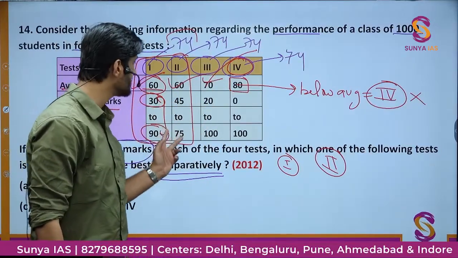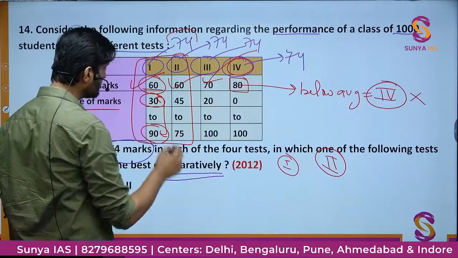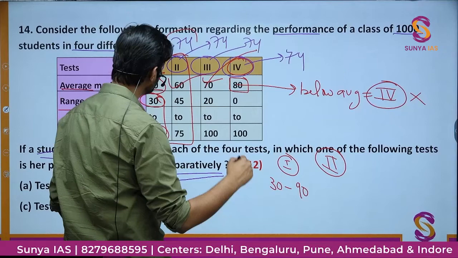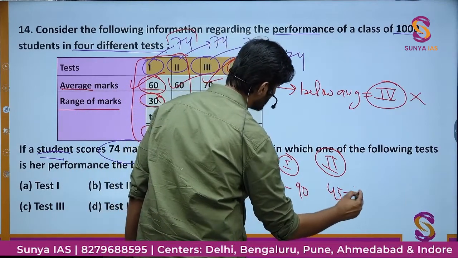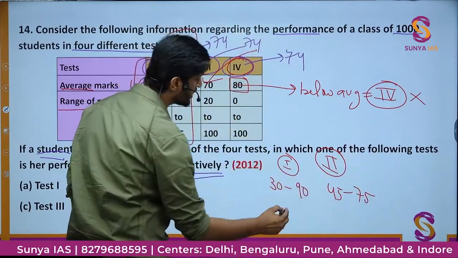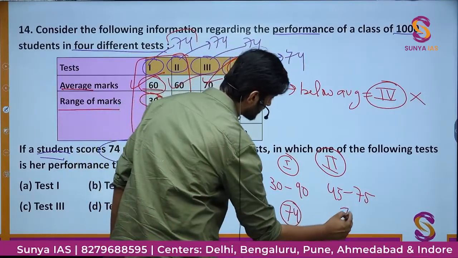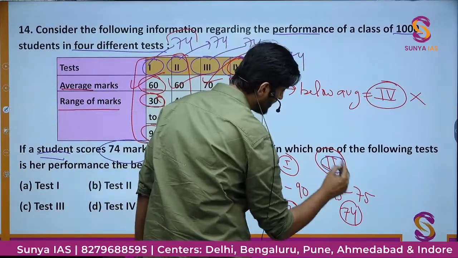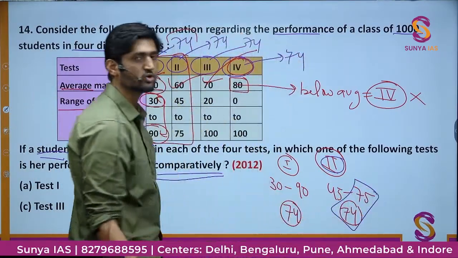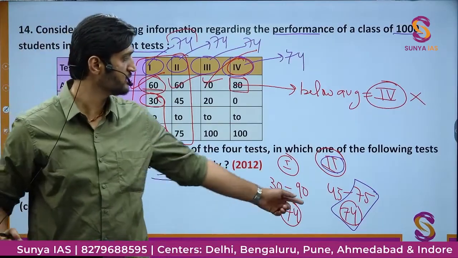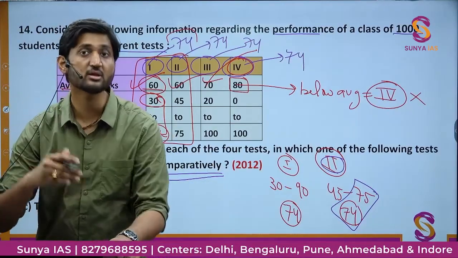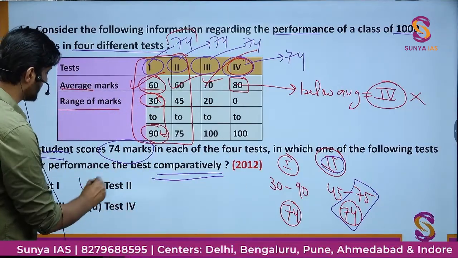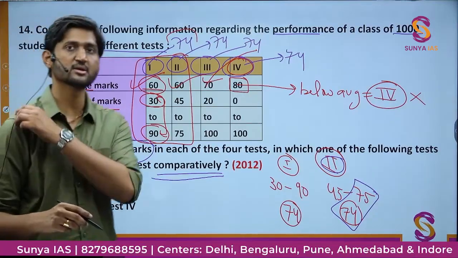But let us look at the range of marks. In paper 1 the students are scoring from 30 marks up to 90 marks, and in paper 2 students are scoring from 45 marks to 75 marks. And what is he scoring? Here also 74 and here also 74. So one can easily say that in paper 2 he is very close to the topper. The topper scored 75 marks and this guy is scoring 74 marks. So his performance is relatively the best in which test? In test number 2. So option B is going to be the correct answer here.